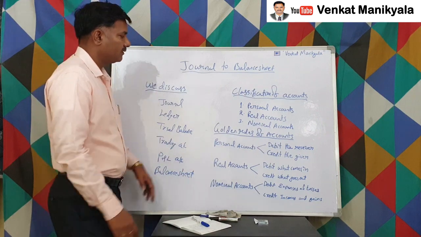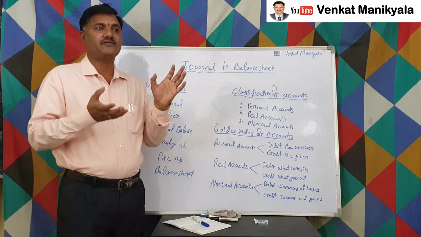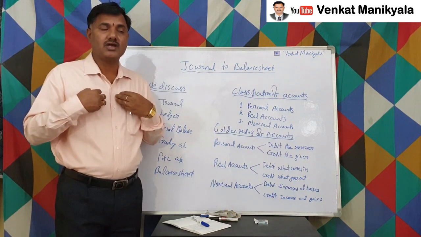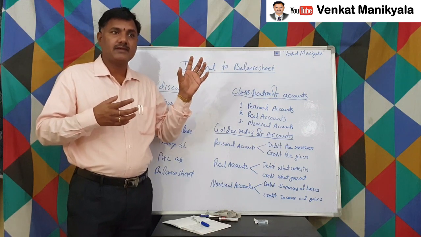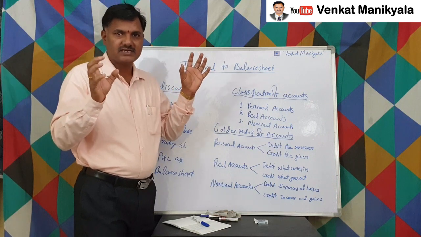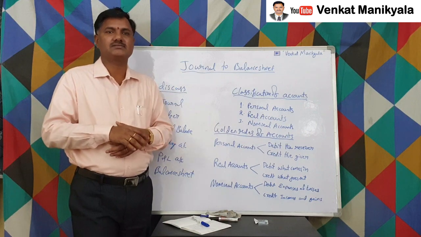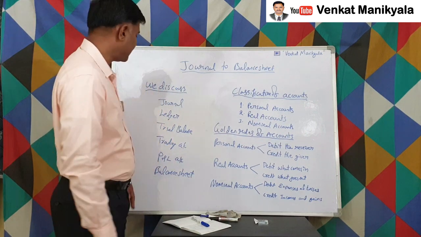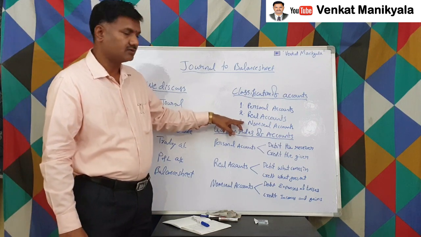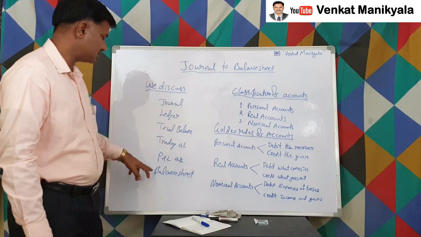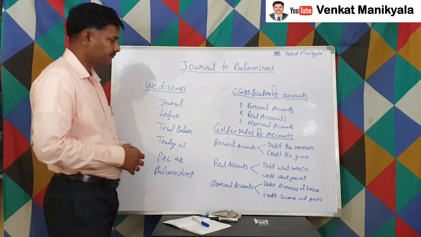Here we can say nominal accounts are the periodical results. Because of the nominal accounts, we are able to find out how much total income and gains we have, and what are the expenses and losses we incur. The difference between these two is the profit or loss, right? In other words, the entire trading account and P&L account depends on the nominal accounts. Real accounts and personal accounts come under the balance sheet. That also we'll discuss when we are discussing the problems, right?